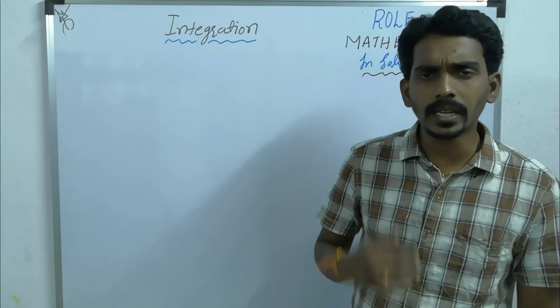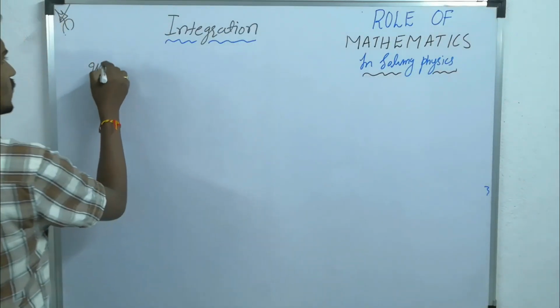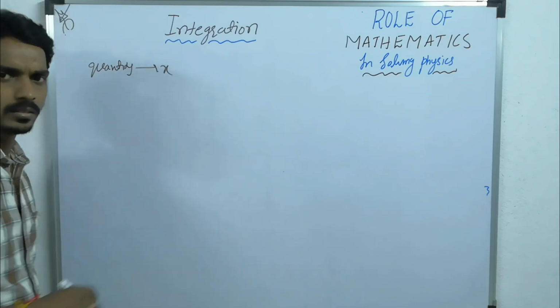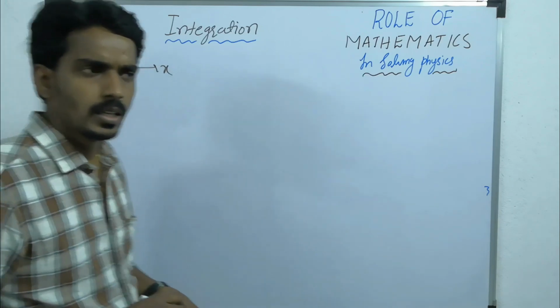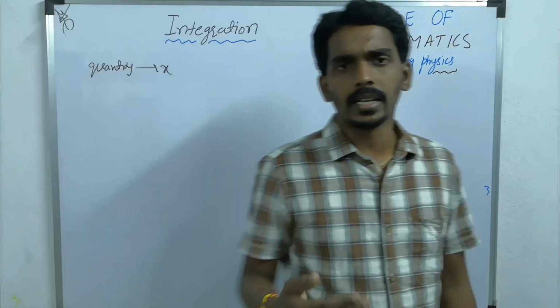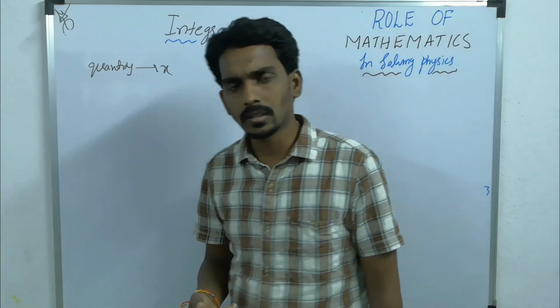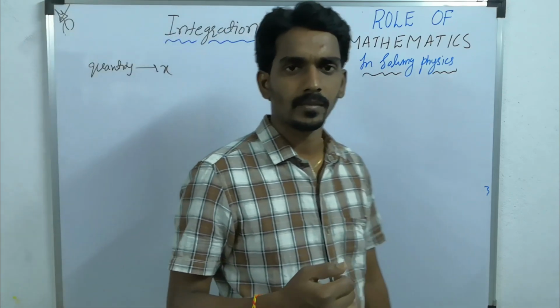Let's take a quantity x. Consider one quantity, that is x. Now the value of the quantity is something we don't know. That x can be distance, displacement, electric field, magnetic field, anything.